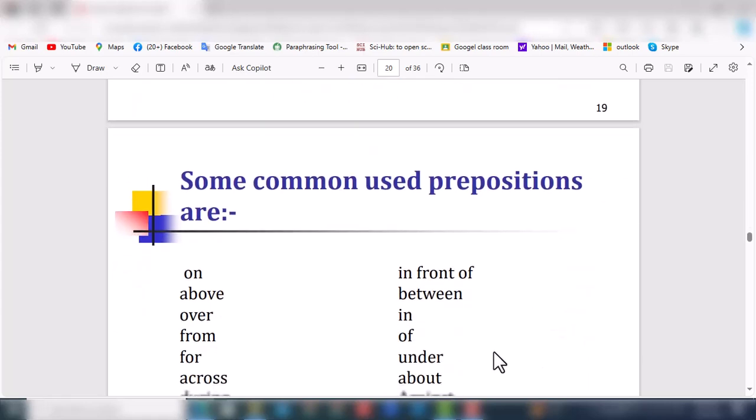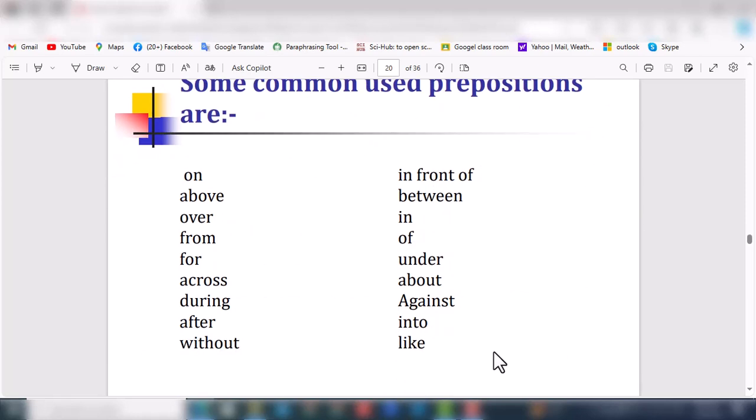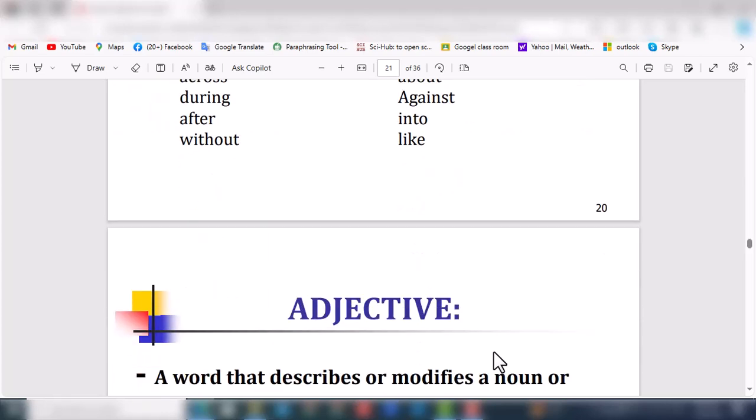Some common prepositions are on, in front of, between, in, of, under, about, against, into, like, over, from, for, across. These are some instances and examples of prepositions.